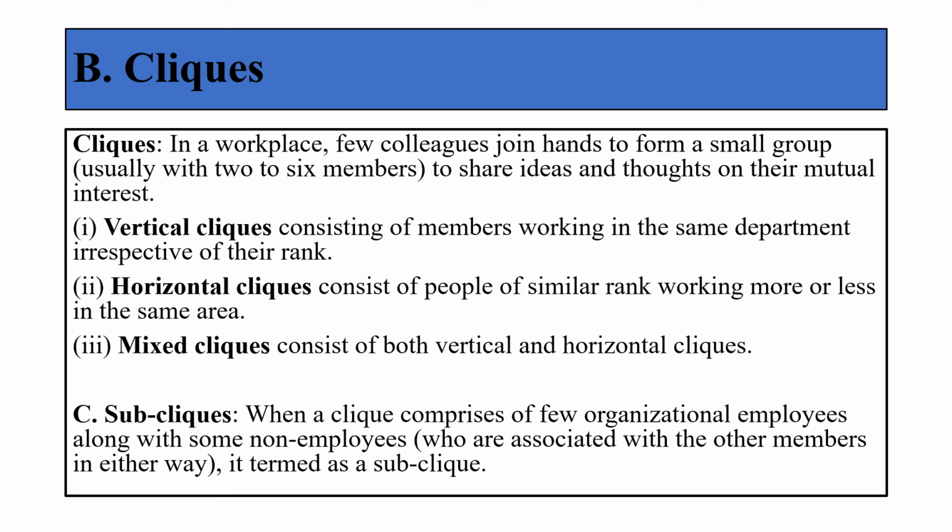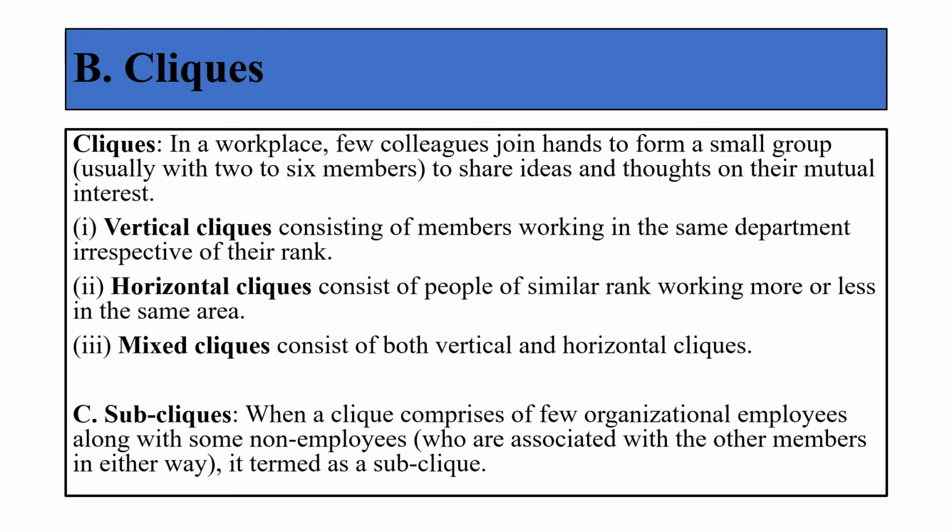Okay. Then the third type in informal group is called a subclique. Now the meaning of subclique is, there are many organizations, many different types of industries. When you have friends in similar or different types of organizations, it is called a subclique. You can take, for example, if I am a lecturer in a college and I have many other lecturer friends from other colleges and we have some common interest, common topics to discuss about, it will be called a subclique.